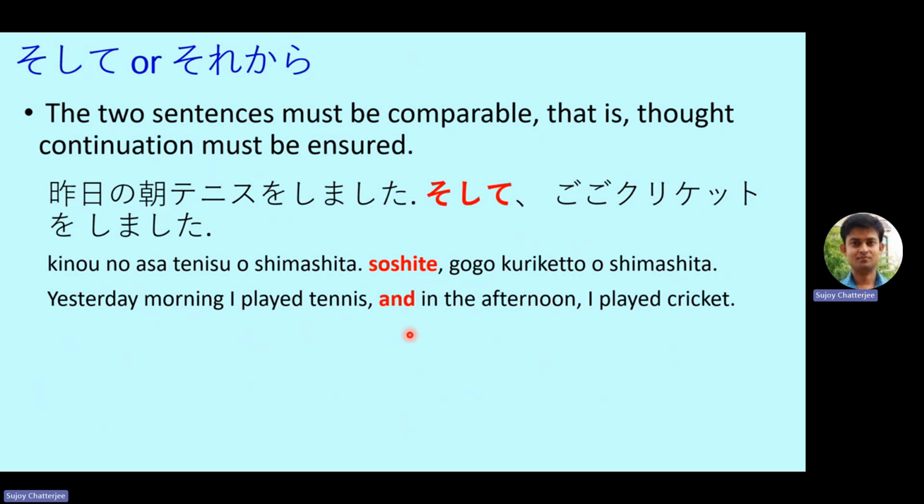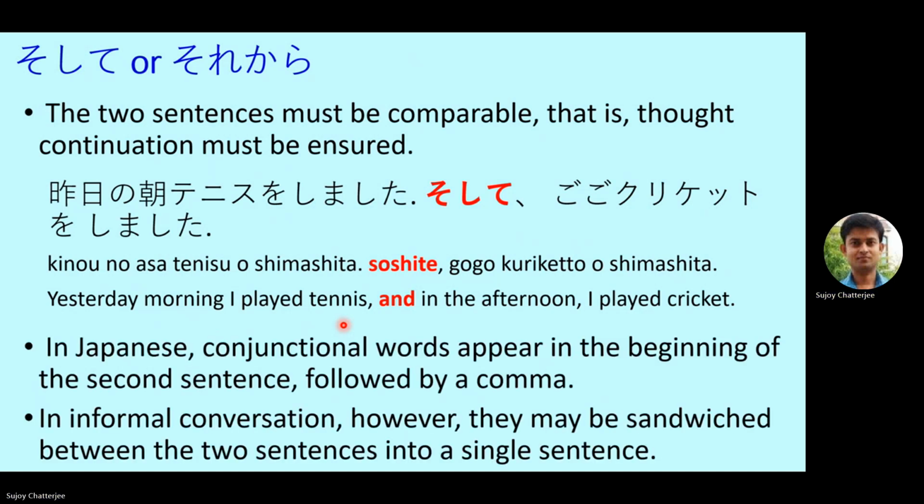Now both tennis and cricket are sports, and also the speaker is talking about what he did. So there is a thought continuation in this case. Although these two items are separate things, it's basically the same thought. The underlying thought process is the same. So here we can use soshite, and soshite gives the meaning of and. In Japanese, conjunctional words appear at the beginning of the second sentence followed by a comma.